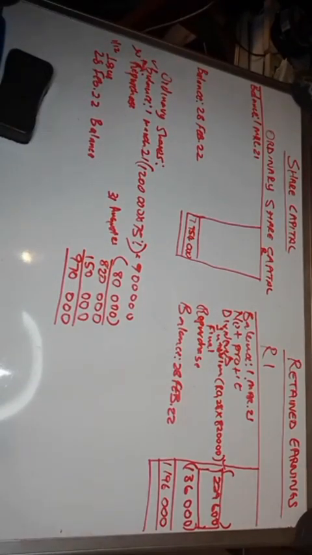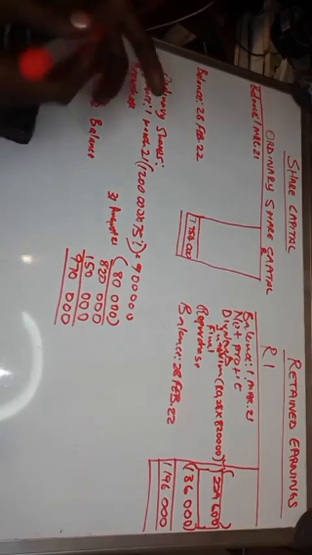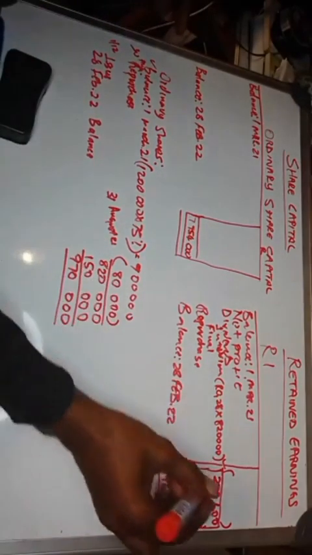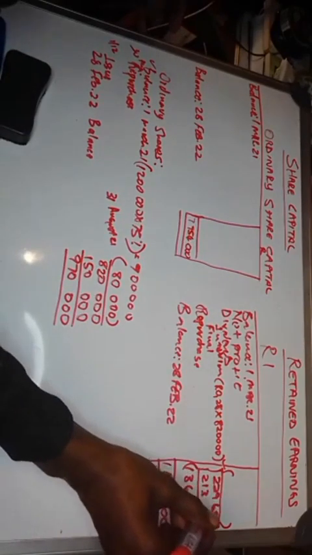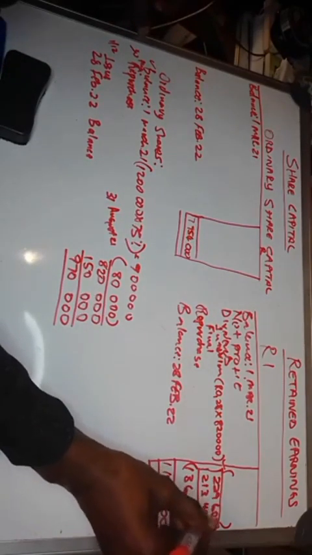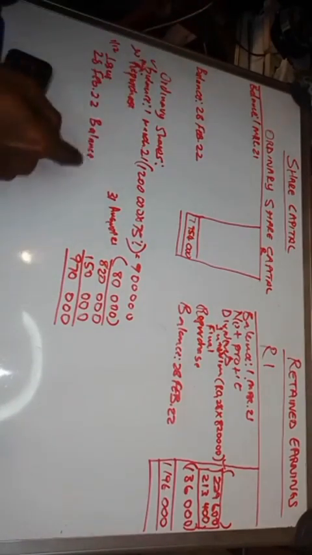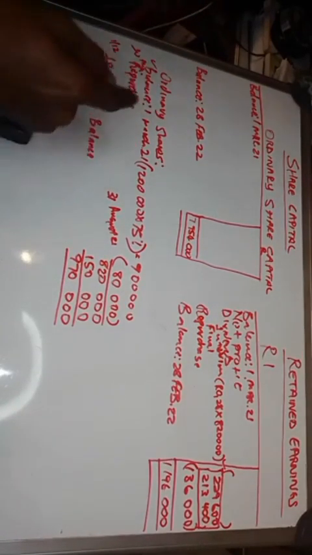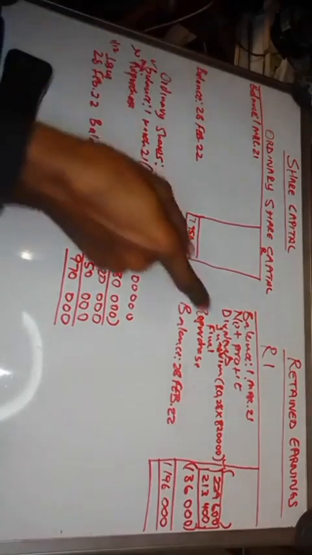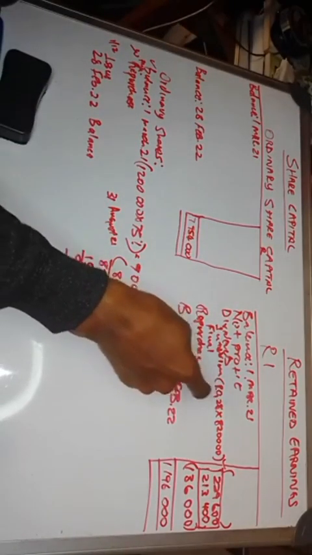So you go to the information that you have. Information 1, you have shareholders for dividends. How much was it for 2022? It's 213,400, right? It's 213,400 because the final dividend was not paid. So shareholders for dividends represent the final dividend.